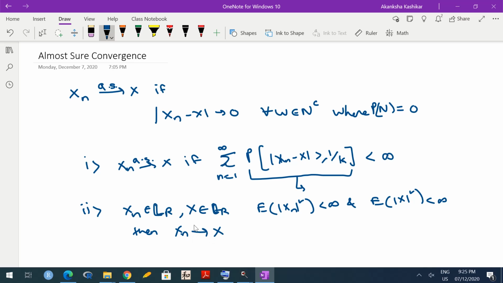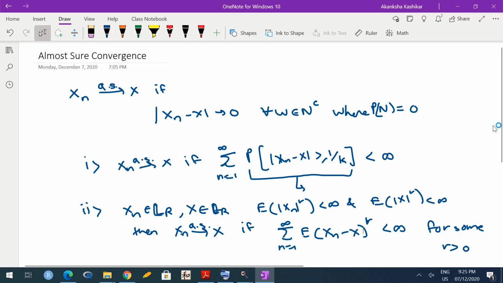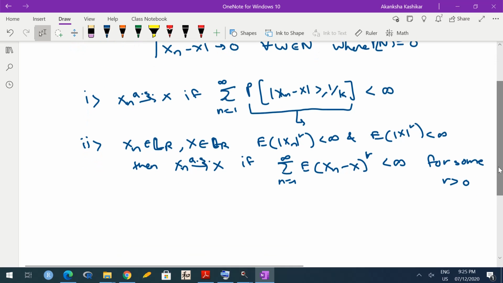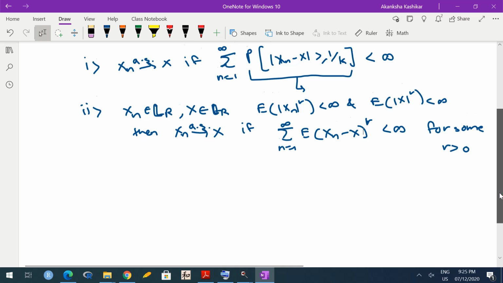Xn converges to X almost surely if sum over expectation of mod Xn minus X raised to r is finite. And it's enough if this happens for some r. It doesn't have to happen for every r. If it happens for even one r, it is enough for us. So these are two criteria which can be used for checking almost sure convergence. Given any new sequence, you can try to check convergence for either of these series, and if that convergence happens, then you can say that the sequence converges almost surely to X.